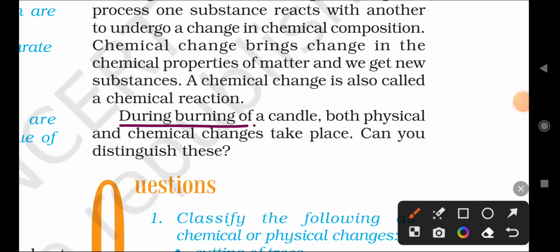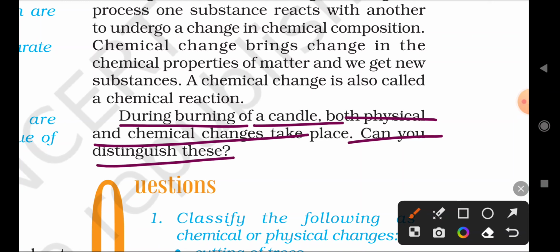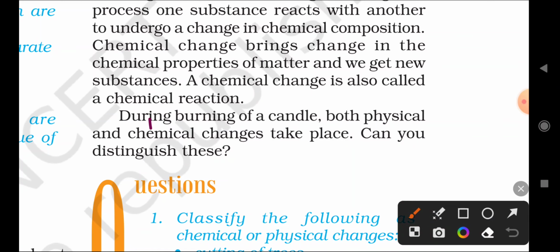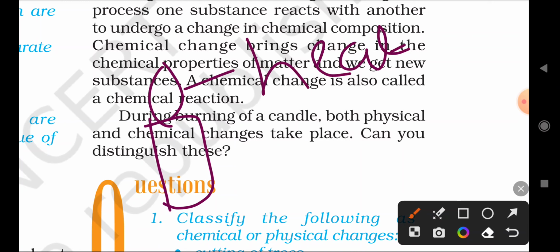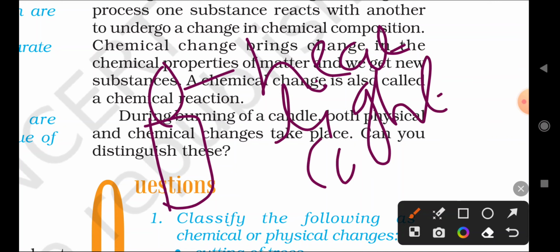During the burning of a candle, both physical and chemical changes take place. Can you distinguish these? Here the burning of a candle is considered both physical and chemical. Why? If you burn the candle, it first produces heat, light, and also a gas called carbon dioxide.